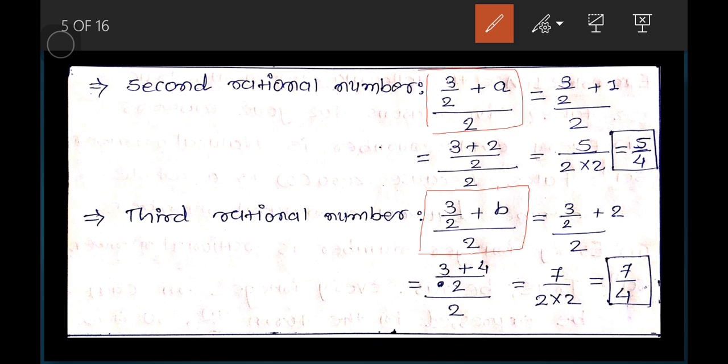By alternating putting a and b in this formula, we can find this type of rational number. Here, 3 by 2 plus a by 2, where a is 1, gives 3 by 2 plus 1 by 2. Now we want to make the denominator 2, because after making the same denominator we can process further.